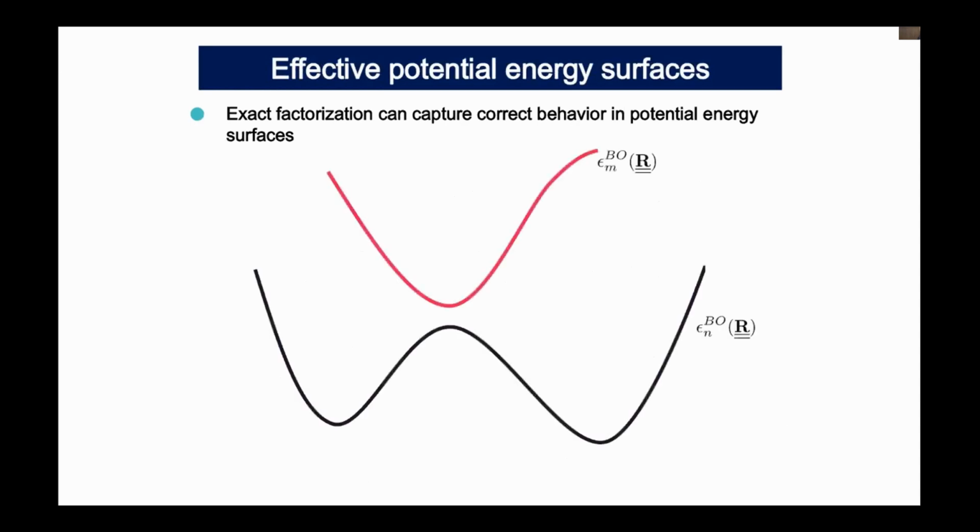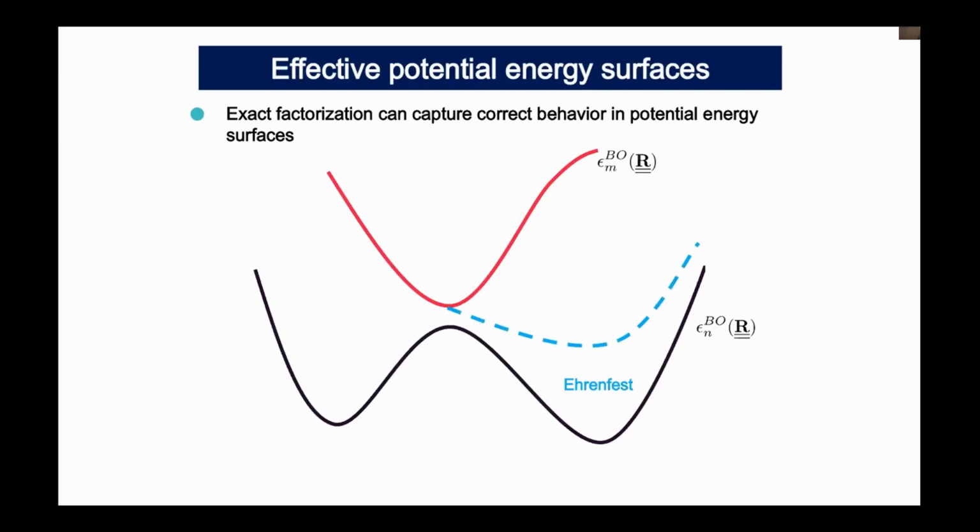And based on this formula, the exact factorization can capture the correct behavior in potential energy surfaces. If we consider these two adiabatic potential energy surfaces, epsilon n and epsilon m, and the nuclear dynamics starting from the upper state, then we have a non-adiabatic coupling region here. Then the effective potential energy for nuclei as a function of time looks like this. For Ehrenfest dynamics, we have what? The mean field potential energy, because the electron wave function is in a coherent state.